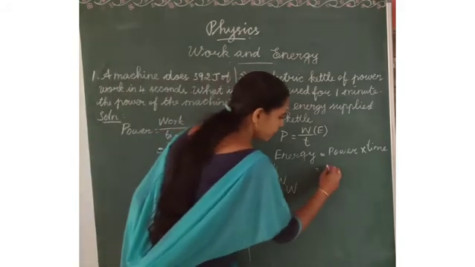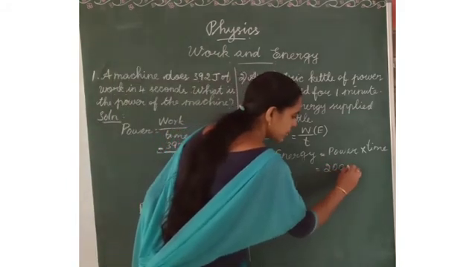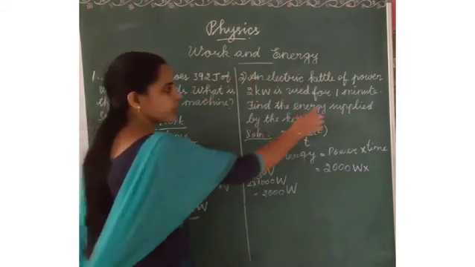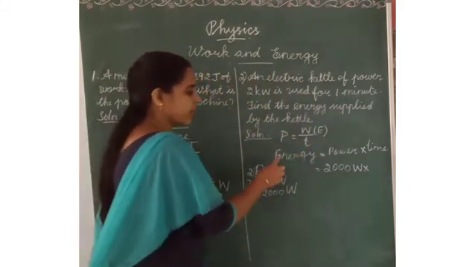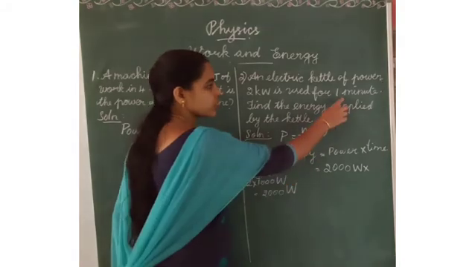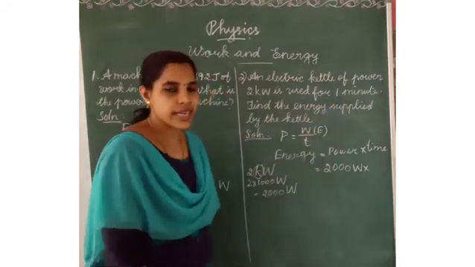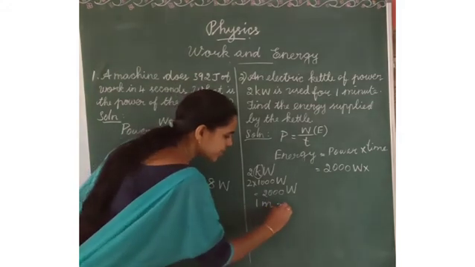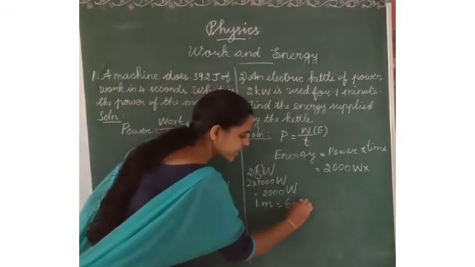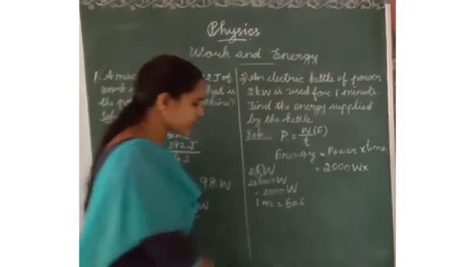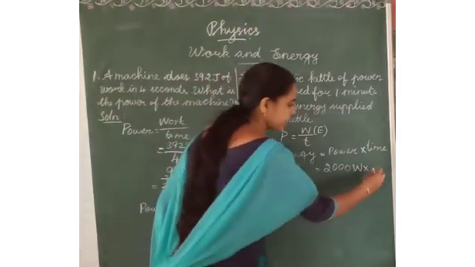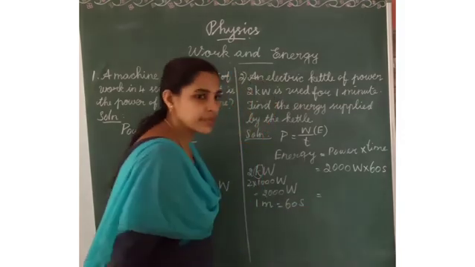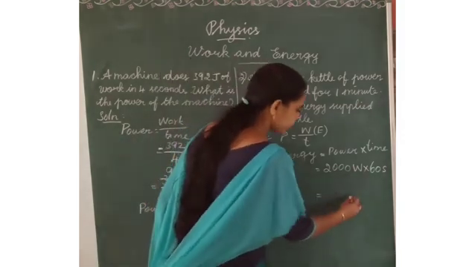So 2000 watts into time. Time is 1 minute, but we have to consider seconds. 1 minute is equal to 60 seconds, so we write 60 seconds here. Then multiply these numbers.